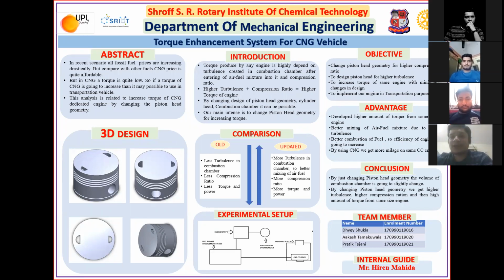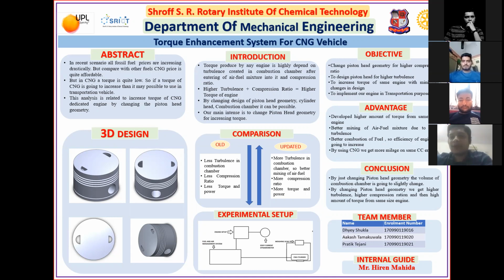As we see in the poster, we have a piston design of one CNG dedicated engine. So what we do, first of all, is check the air fuel mixture flow in the current piston design, and then we check other piston designs with all other parameters the same in software. Now, torque produced by any engine is highly dependent on the turbulence created in the combustion chamber after the air fuel mixture enters it, and on the compression ratio. Higher turbulence plus compression ratio equals higher torque of the engine. By changing the design of the piston head geometry, cylinder head, and combustion chamber, this can be possible. Our main intent is to change the piston head geometry for increasing torque.